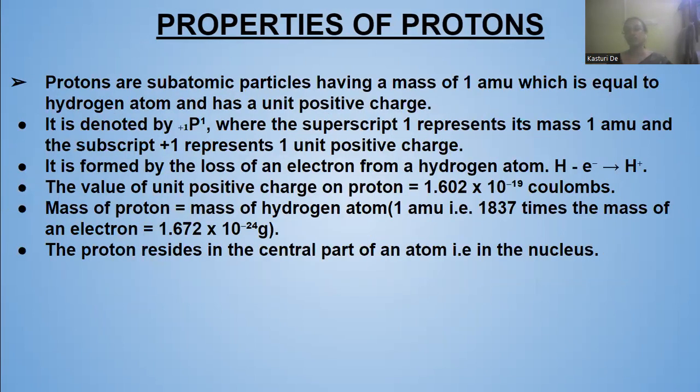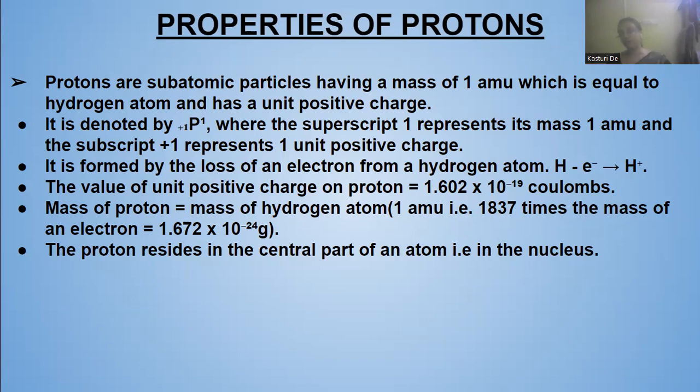Now, what are the properties of protons? As I told you, they are subatomic particles which have a mass of 1 amu, equal to the hydrogen atom, and a unit positive charge.